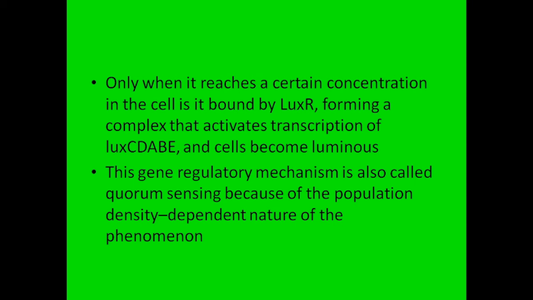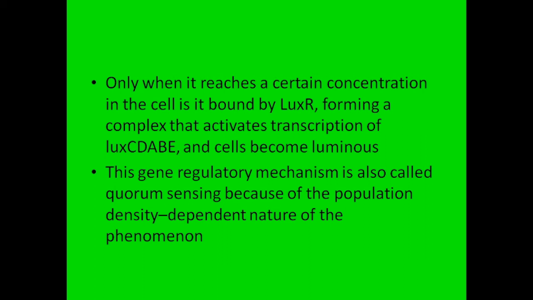This gene regulatory mechanism is also called quorum sensing, because this bioluminescence is dependent upon population density.